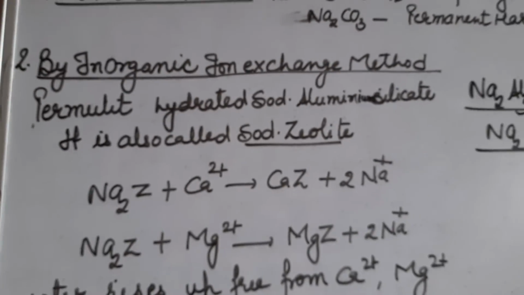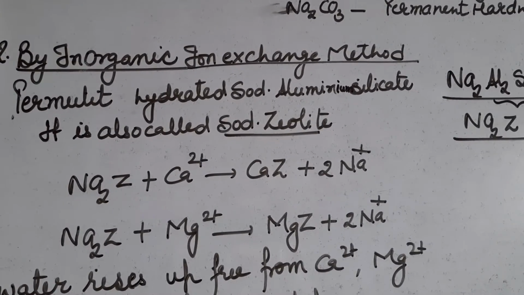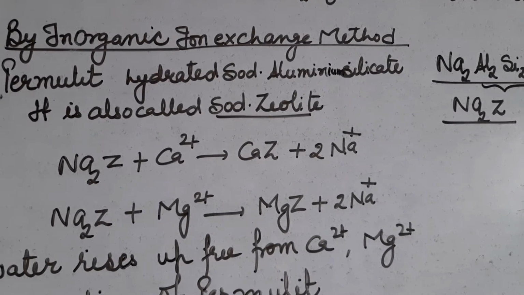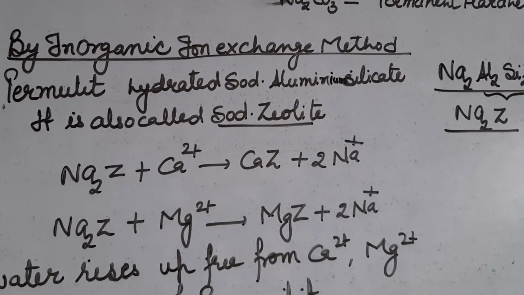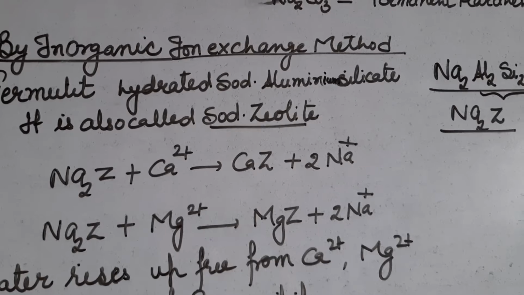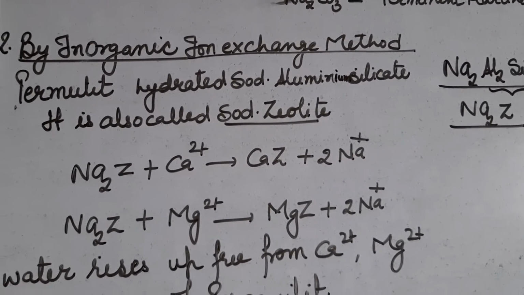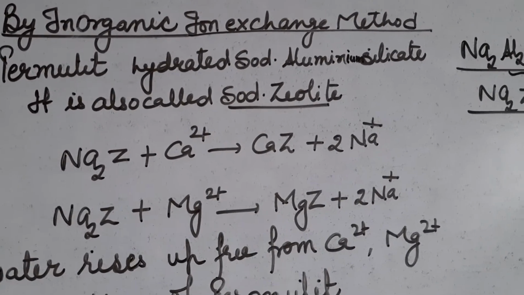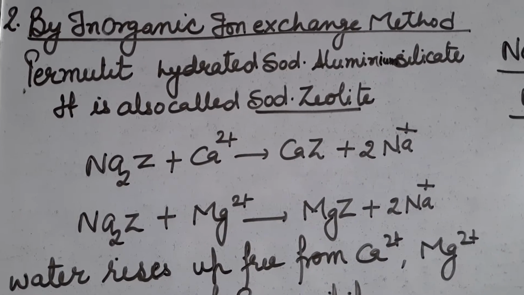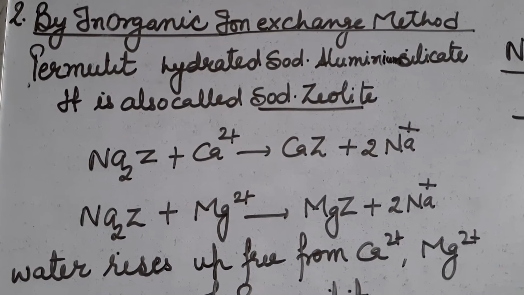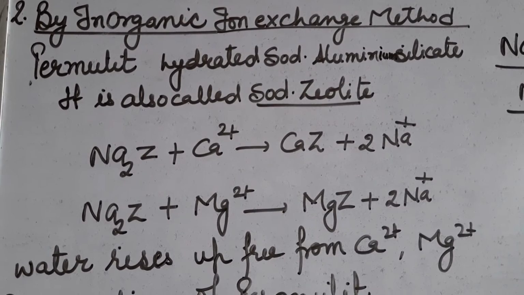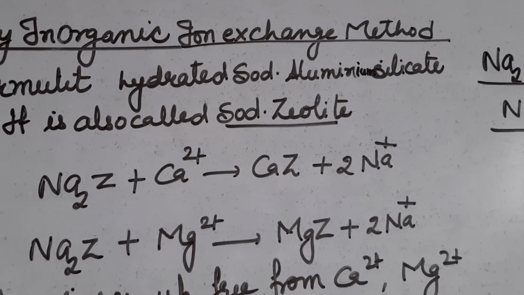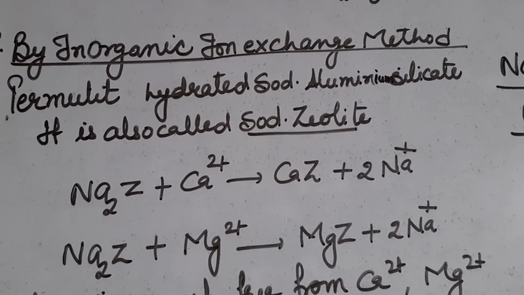Now next is the inorganic ion exchange method. This method is used to remove the hardness that is due to cations, that is due to calcium and magnesium. This method has the limitation that it cannot remove the hardness that is due to anions. Here we use permutit, which is also called zeolite.